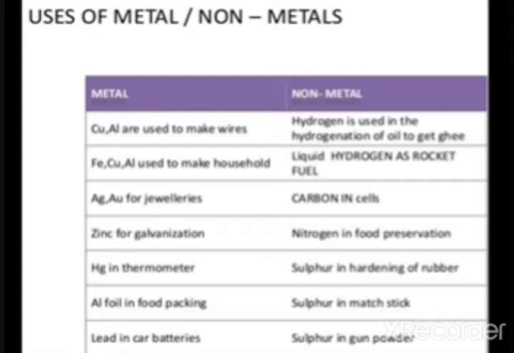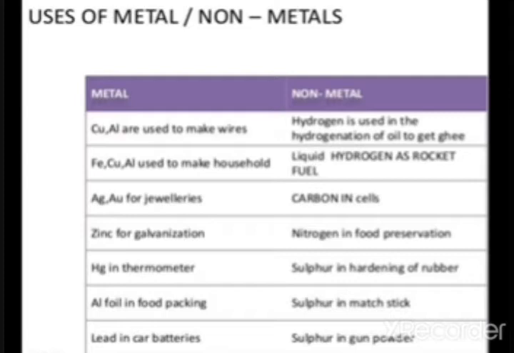Liquid hydrogen, a non-metal, is used as a rocket fuel. Ag, Au means silver, gold are used for making of the jewelry. And carbon is used in cells.